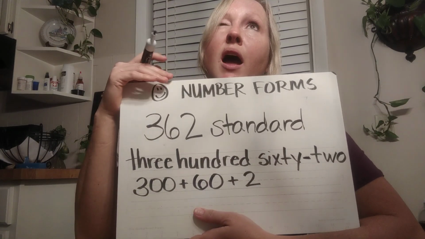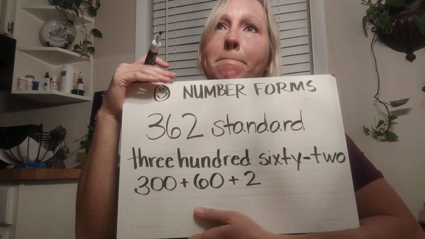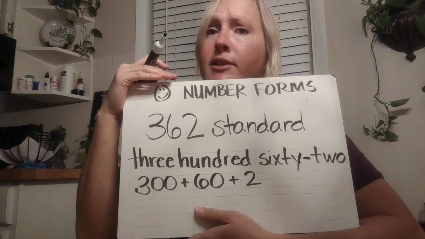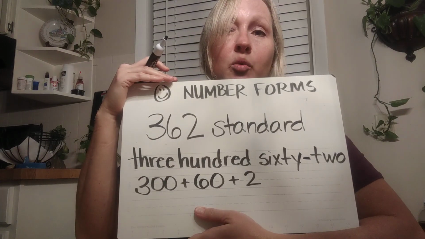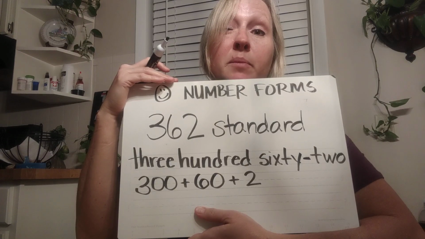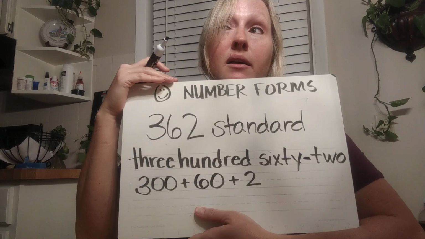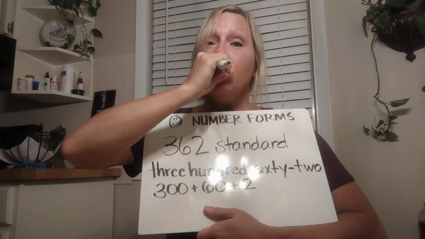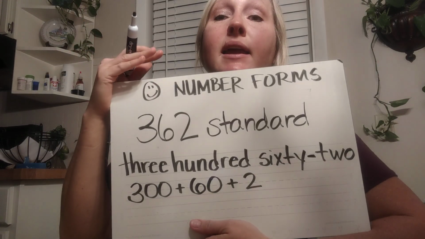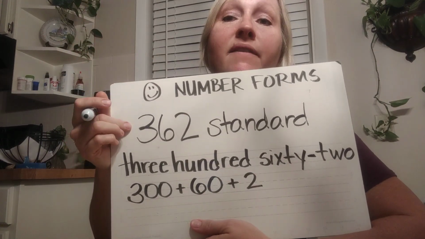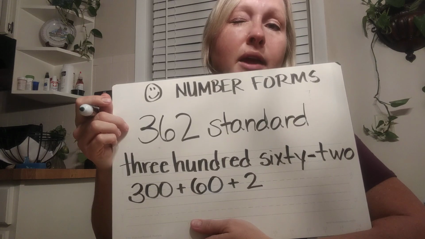All right, another form. I'll give you a hint. It's 2 words. Did you think of it? The first word starts with a P. The second word starts with a V. 3, 2, 1. Place value. You have to say each of them as the value in the place that they're in.